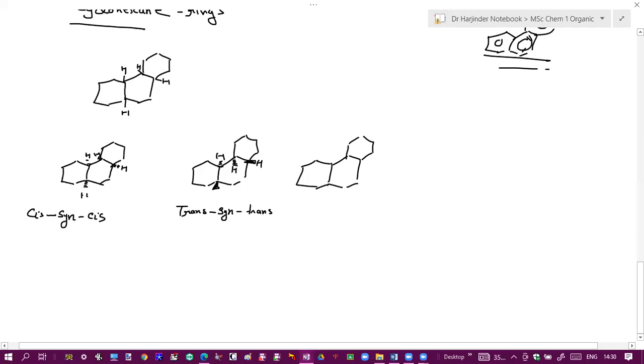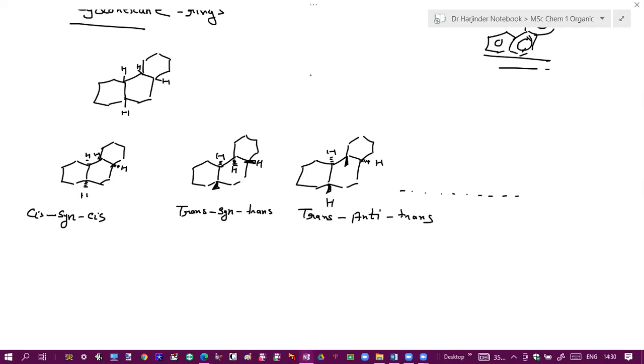And if I put them like this, then trans, anti, trans. So various permutations or combinations are possible. Can you draw the remaining by yourself? Yes, sir. So various configurations are possible.